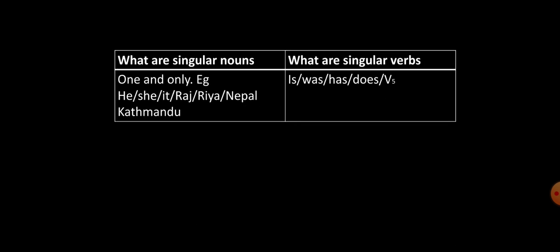Next, what are singular nouns and what are singular verbs? One and only. If there is one and only, they are said to be singular nouns. For example, he, she, it, Raj, Riya, or any name of a place. So these are singular nouns. What are singular verbs? Is, was, has, does, and any verb 5 form are singular verbs.